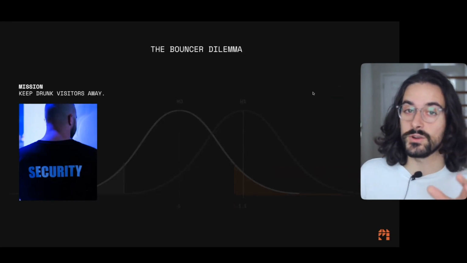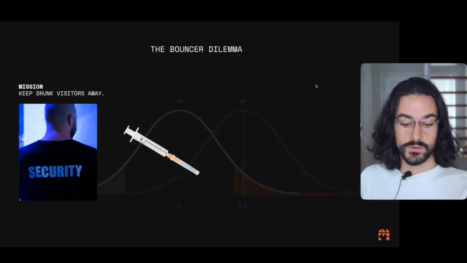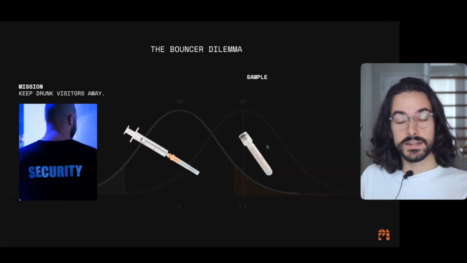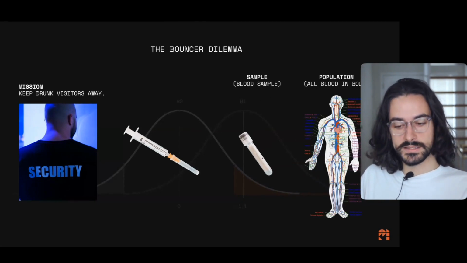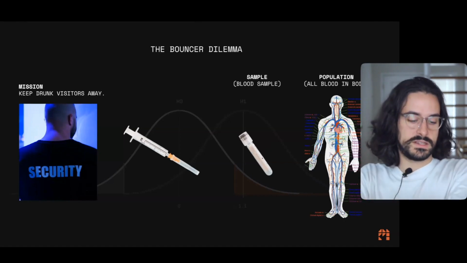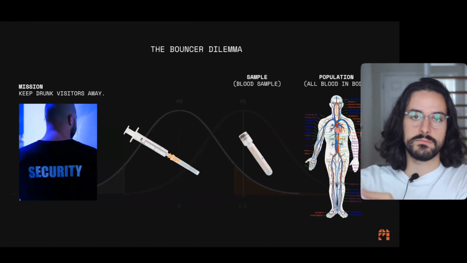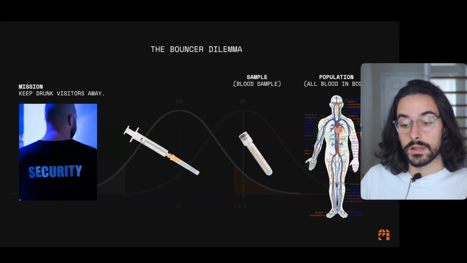And because you're a very scientific bouncer, you're actually going to draw blood samples from people and you're going to stash them in a sample coming from the population of blood, right? So the sample is the blood sample. And the population is all the blood in this person's body, right? And you're taking samples from one person at a time every time they're entering your club.